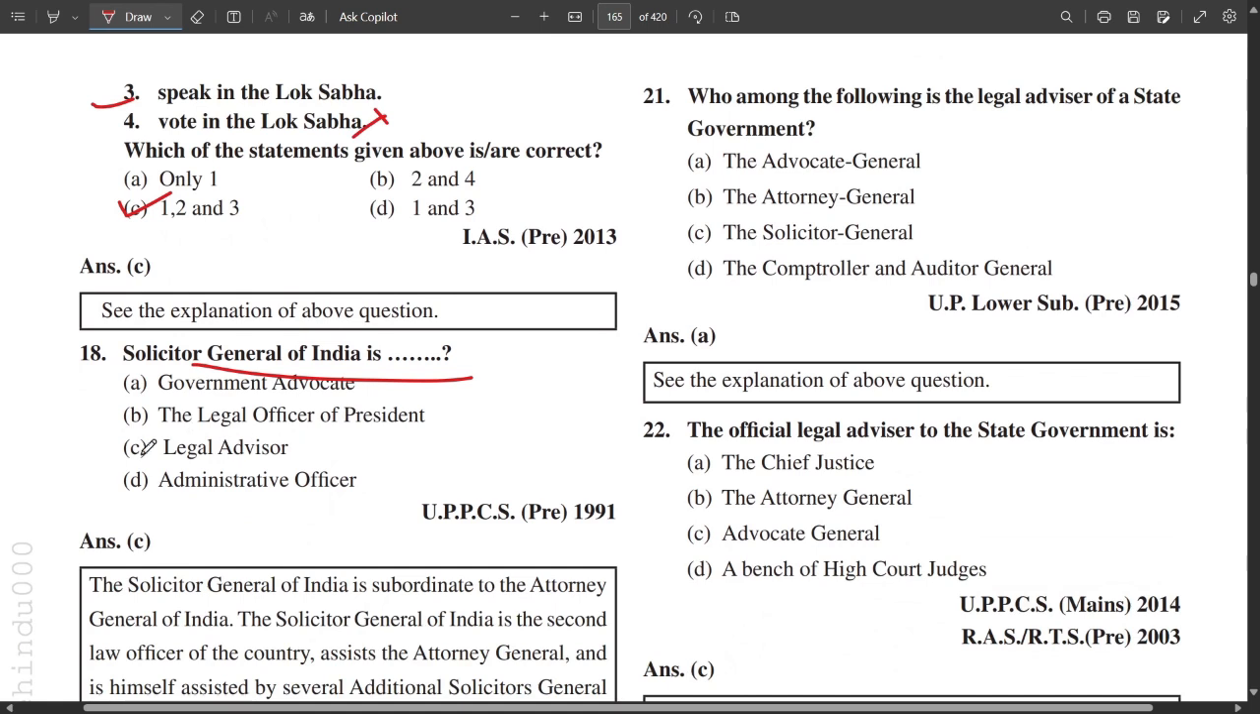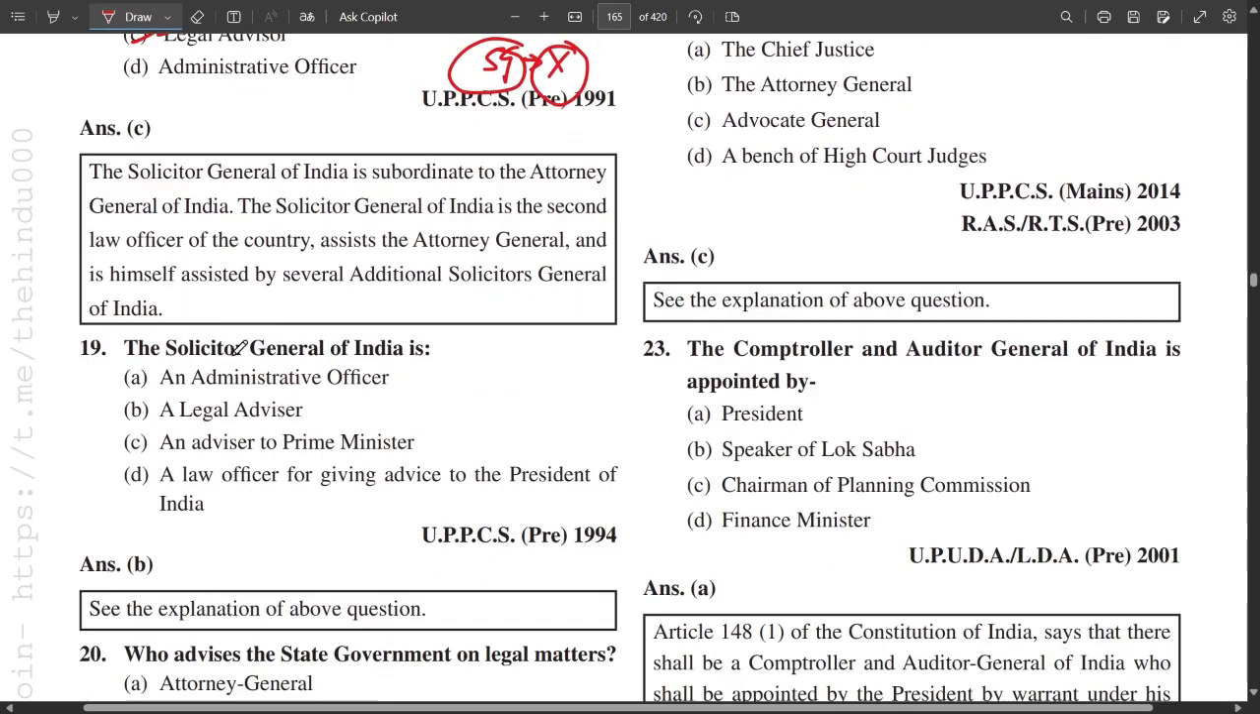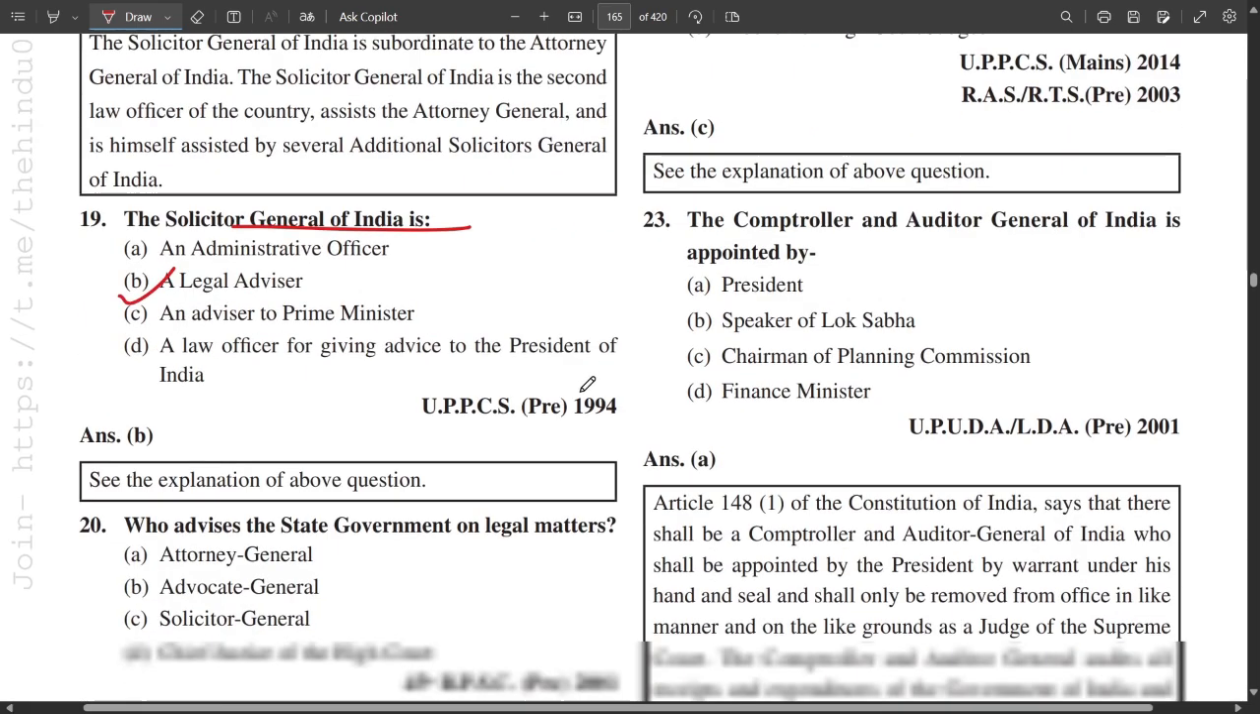Solicitor General of India, he is the legal advisor. मैंने बताया Attorney General is at the top, whereas at the second position there is Solicitor General. Also, Solicitor General is not a constitutional post. Attorney General is a constitutional post under Article 76. Solicitor General of India is a legal advisor.